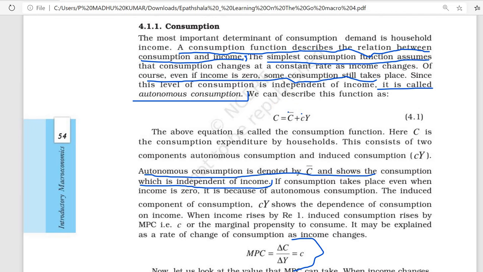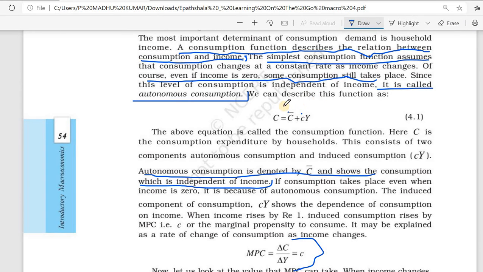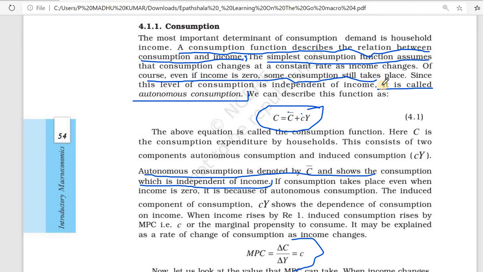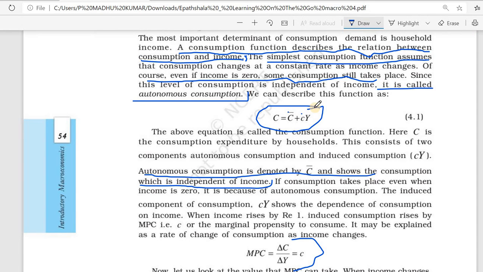This consumption function we can write as C equal to C bar, meaning autonomous consumption, plus induced consumption. That is the equation for the consumption function. C bar is autonomous consumption and small c Y is induced consumption. Y means income; income we are representing through Y. So cY is induced consumption.